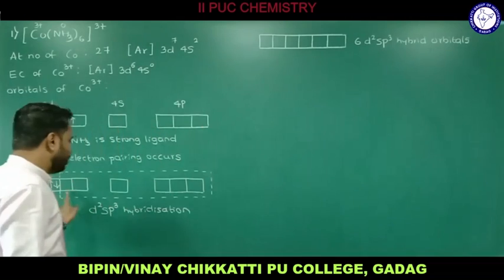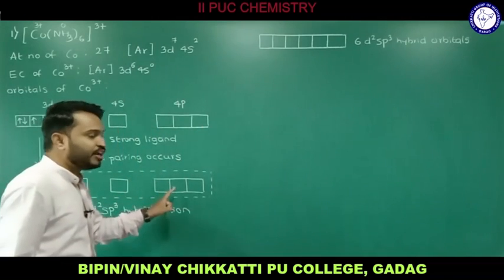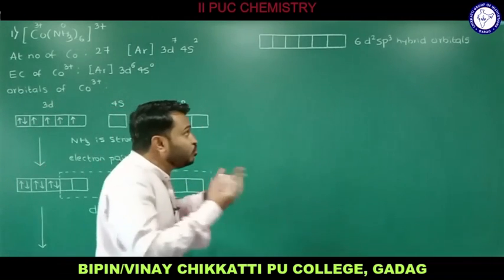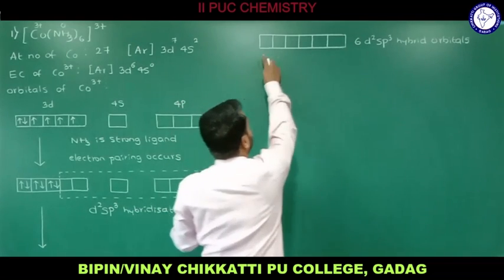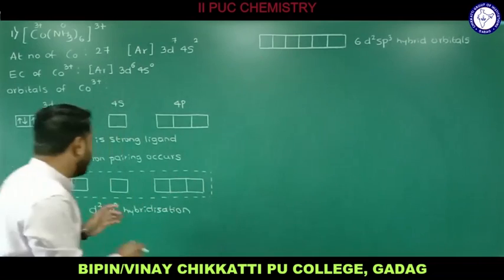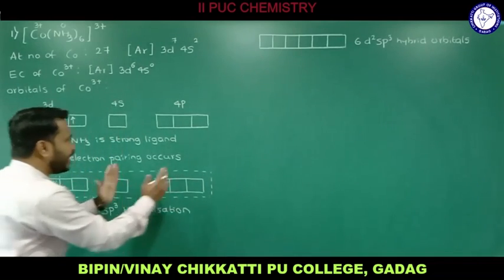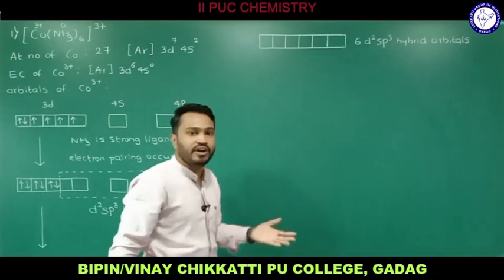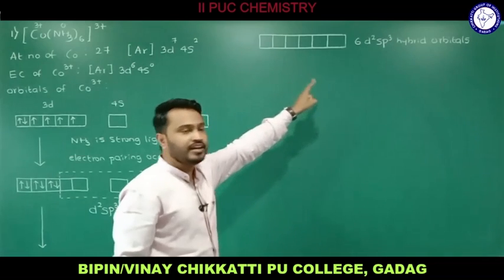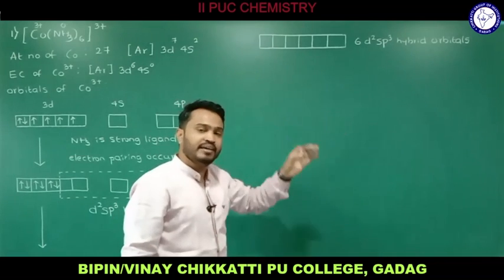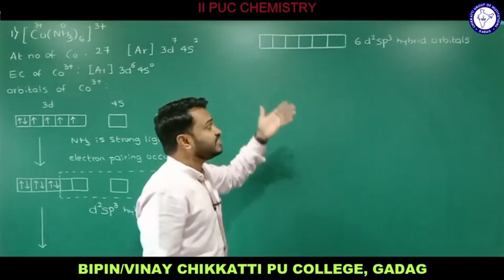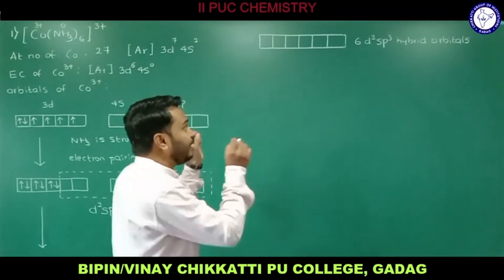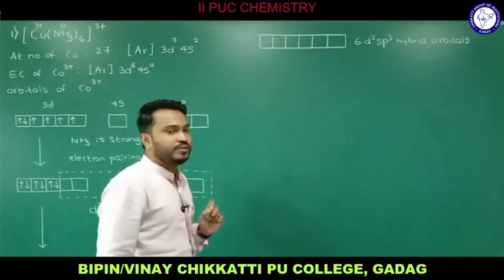Therefore 2 d, 1 s and 3 p atomic orbitals will intermix to produce 6 d2sp3 hybrid orbitals. Initially we have written different d, s and p, since the shape and energy is different. Now the hybrid orbitals that we get all have the same shape and identical energy, and we get 6 d2sp3 hybrid orbitals.